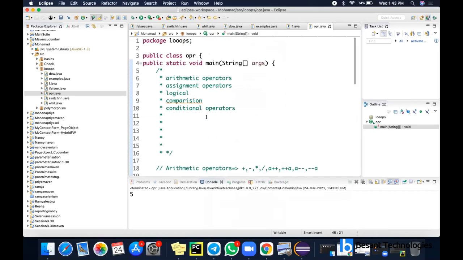So we have seen two operators, arithmetic operators and assignment operators, and we have seen what all the loops are: the if loop, if else, for loop, then while loop, do while, and switch case. The remaining operators we can continue tomorrow.